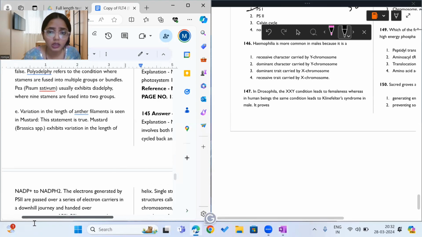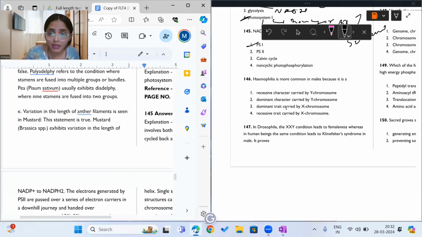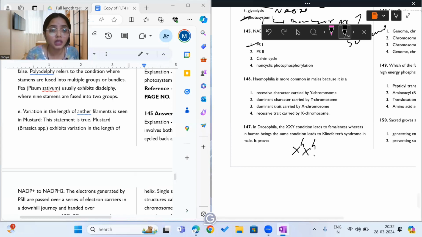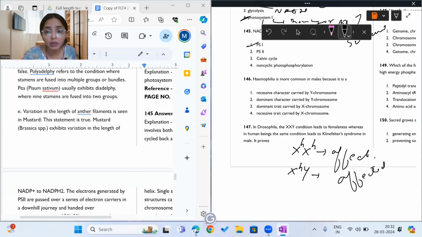Okay, moving on to question 146. What does it say? Hemophilia is more common in males because it is an X-linked recessive character. For a female to be affected, both X chromosomes should have the hemophilia allele. But in males, if only one X chromosome has the hemophilia allele, the male will be affected. So one X chromosome with the hemophilic allele is sufficient, which is why males are more affected. So the answer is the fourth option.